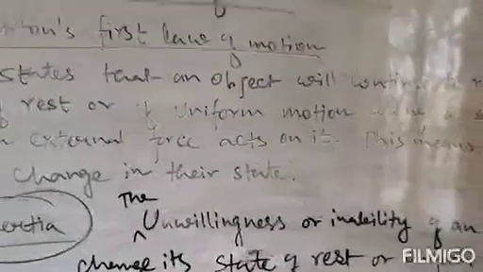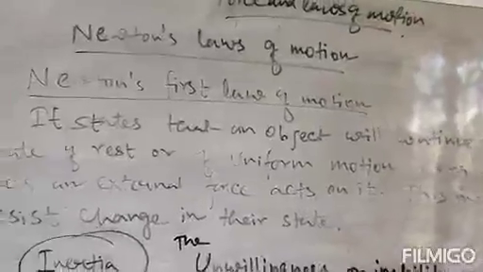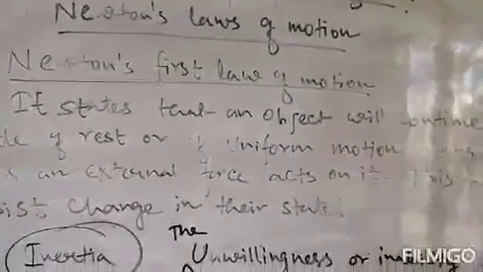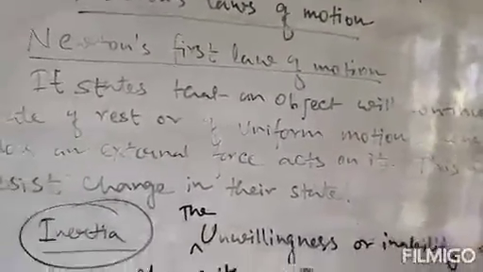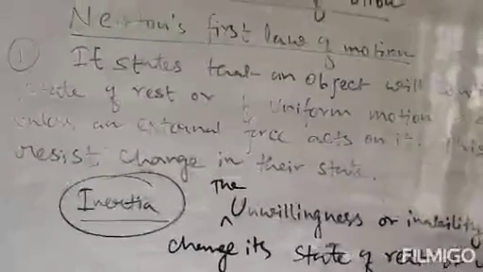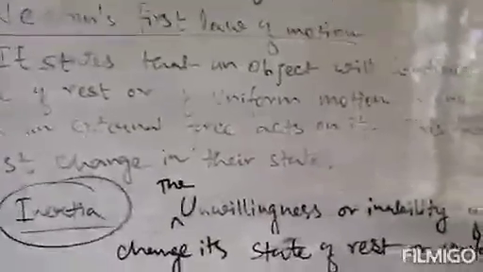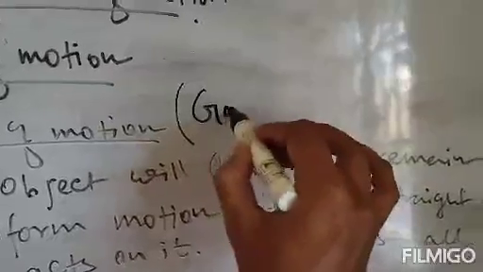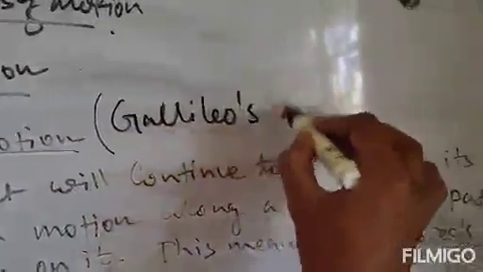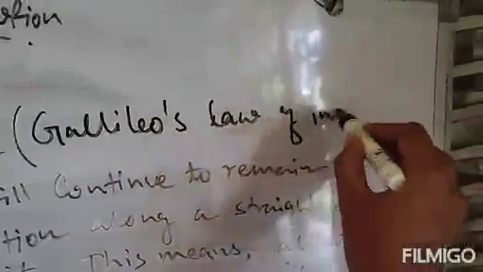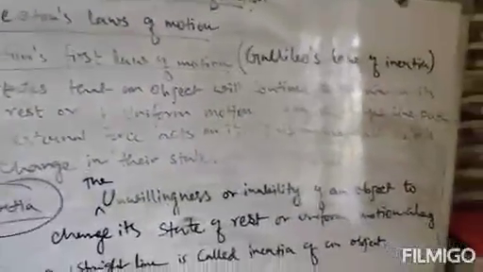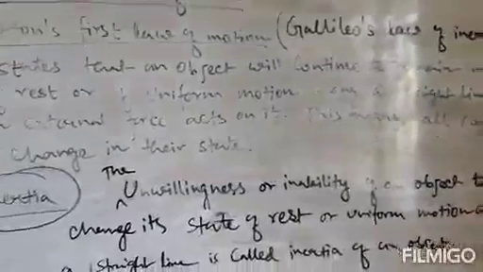That's why Newton's first law is sometimes known as Galileo's law of inertia. This Newton's first law of motion is sometimes termed as Galileo's law of inertia, because this inertia property is actually derived from Newton's first law of motion. So this law is also known as Galileo's law of inertia.